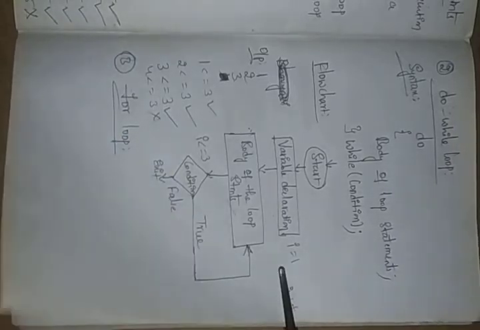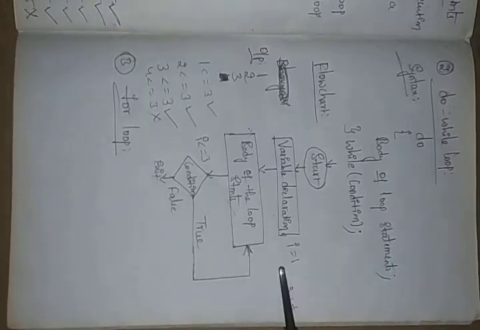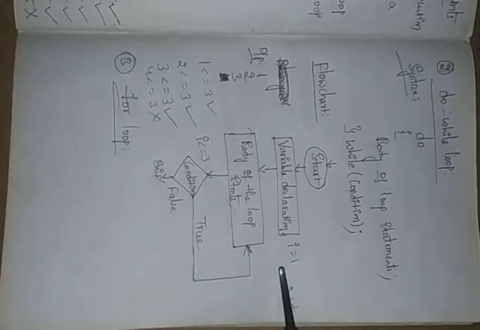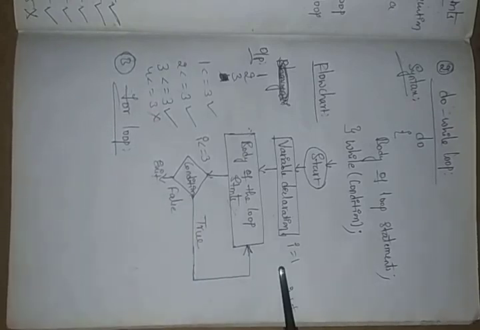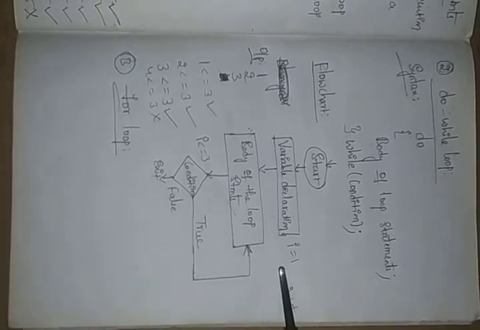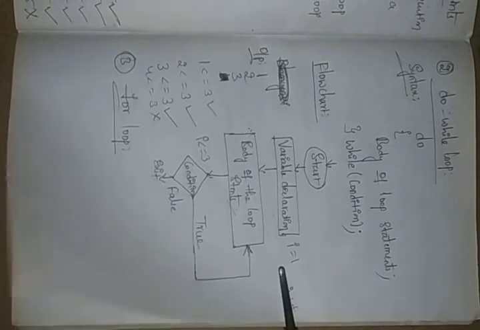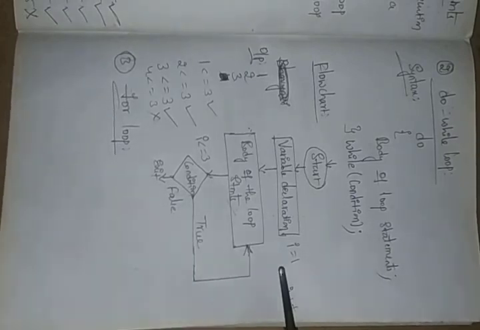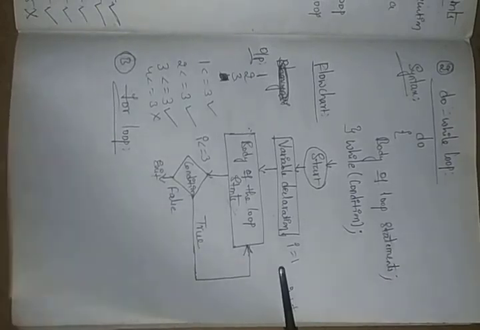For that case we introduced one thing, that is the for loop. In the for loop we can initialize I is equals to 1, that is the initialization. We give I plus plus, that is the increment, and if we give I minus minus, that is a decrement. And here we have the condition. So those three are in one single statement.